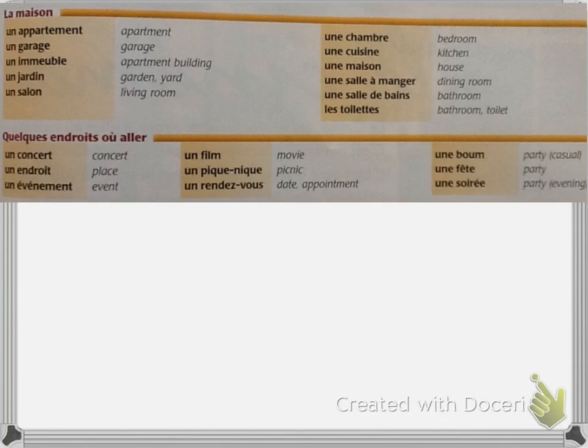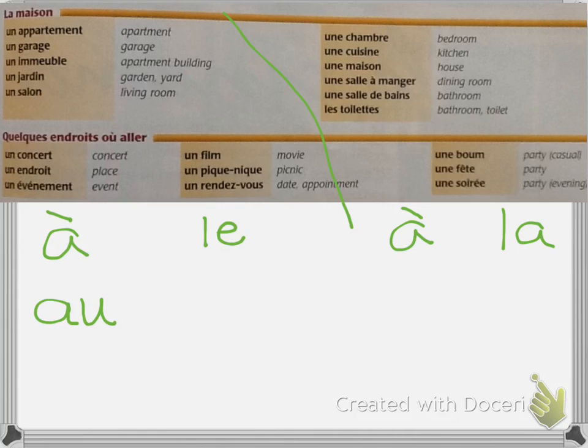In Lesson 13, you also learned vocabulary related to the house. It's still the same thing, right? All of these over here, if I'm using them with an a, then they're going to become o, because they're all masculine and would use that le. Okay? And over here, when I have an a and that la, it's going to stay a la.